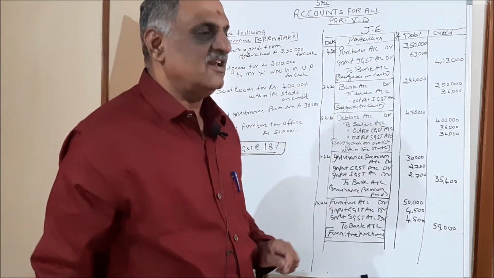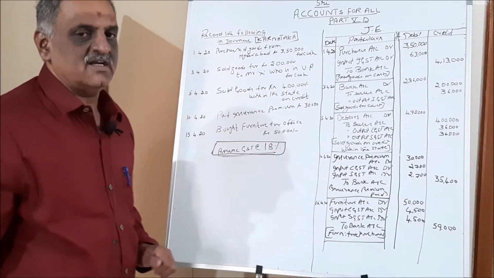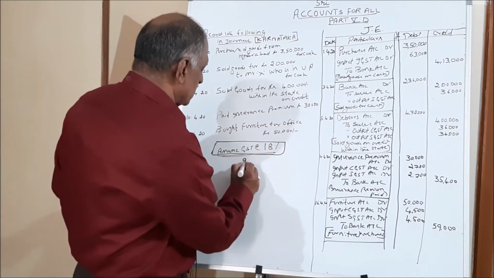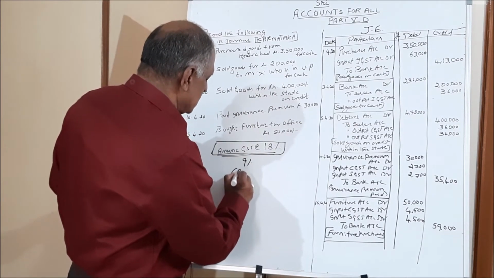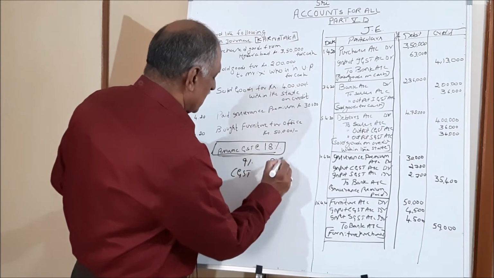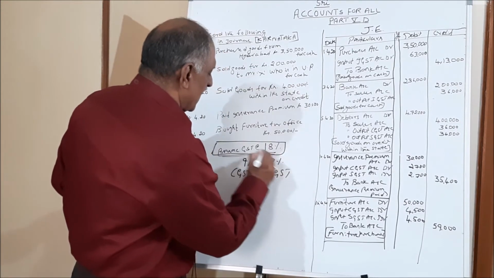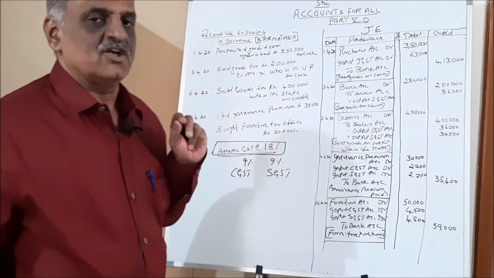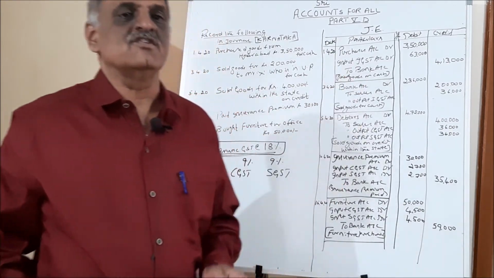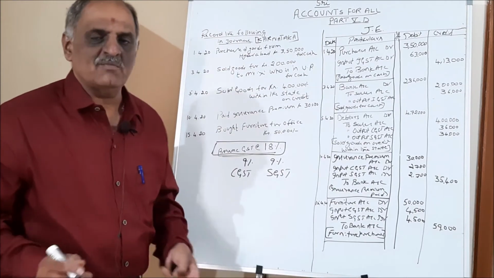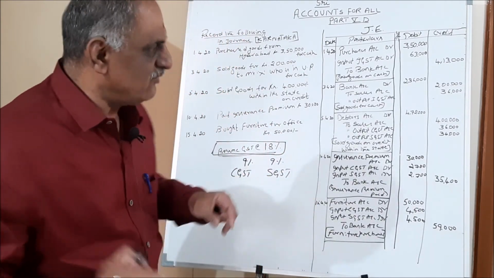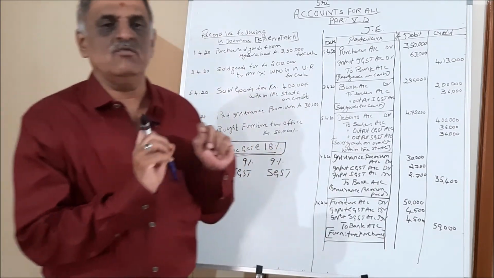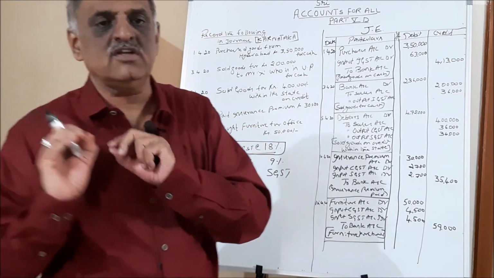And one thing is given: assume GST is 18%. When GST is 18%, it is very simple. That means we take 9% as CGST and 9% as SGST, and 18% as IGST, that is Integrated Goods and Services Tax, when you do business outside the state. Now we will write, it is very simple. We know how to write the journal entries. Now we have to write only with the tax. When you say purchase goods for cash, you are writing purchases account debit to bank account or cash account.